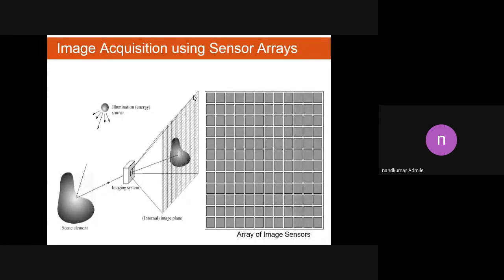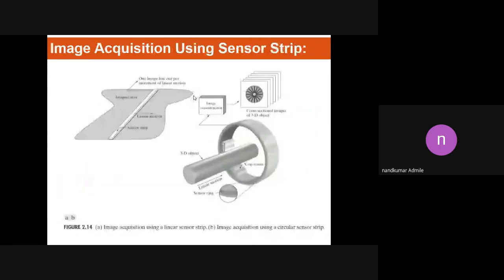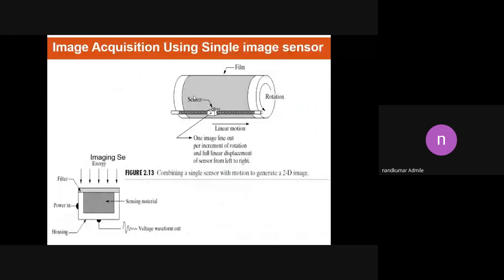As we read the theoretical part using notes, you can get more idea. But we'll summarize the three methods. The first method is using a single sensor, where we use only one sensor. The problem of this method is that the time required to capture the image is more.